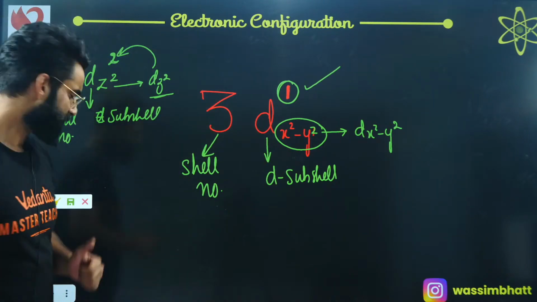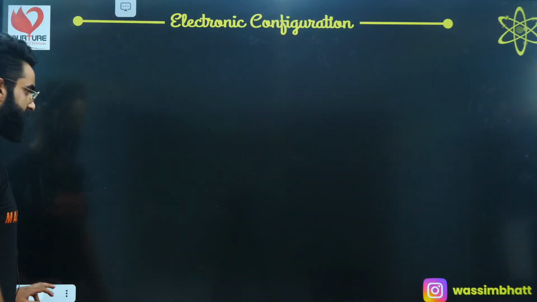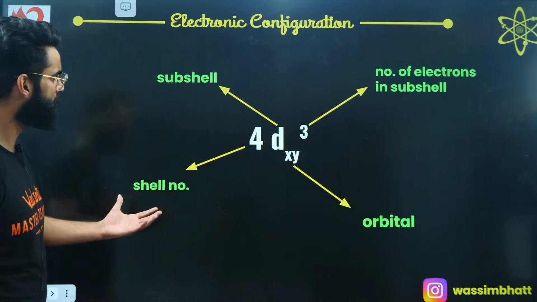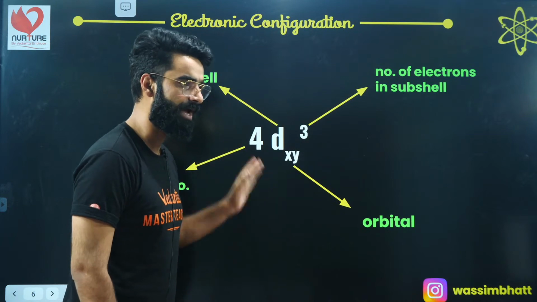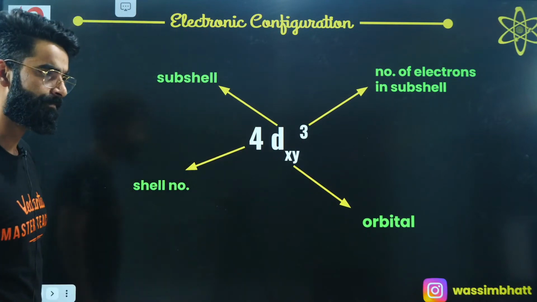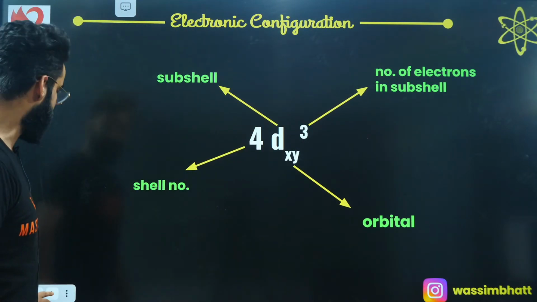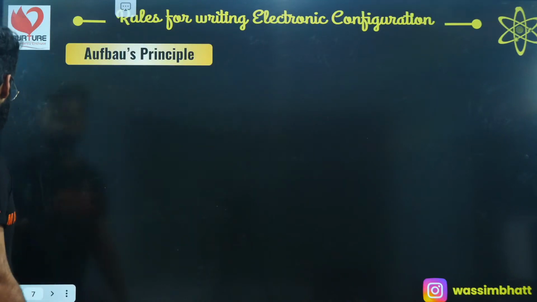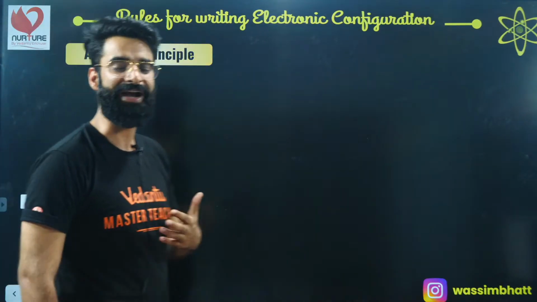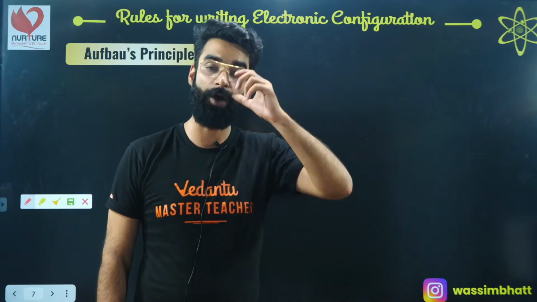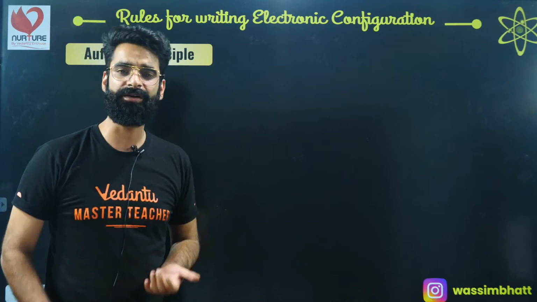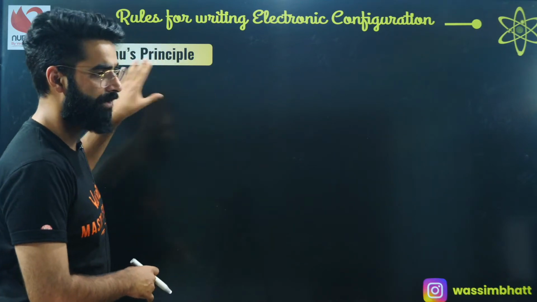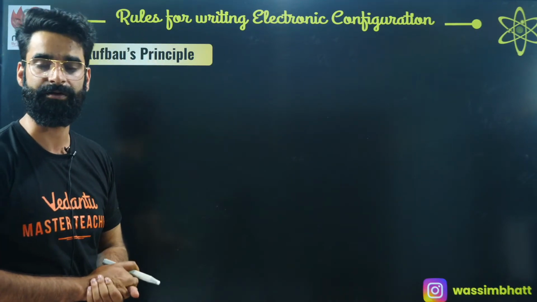Now people, before writing the electronic configuration of certain things, as I told you, you need to have a clear picture of this general notation, okay? I'm sure it's clear to everyone, yeah? Right? Perfect, guys. Now, there are certain rules which you need to follow in order to write the electronic configuration of different elements. Out of those rules, the first rule which you need to know is what we call Aufbau principle.